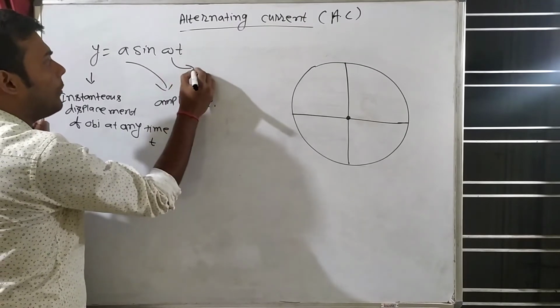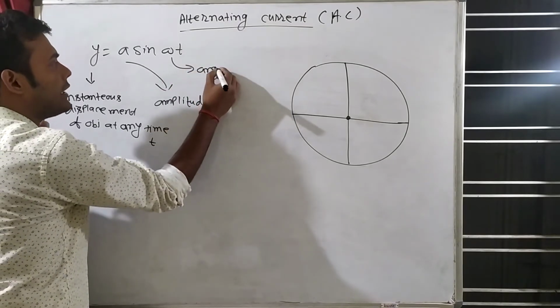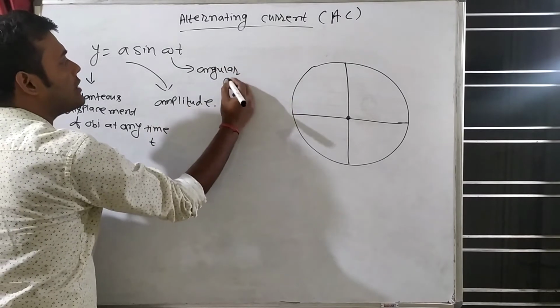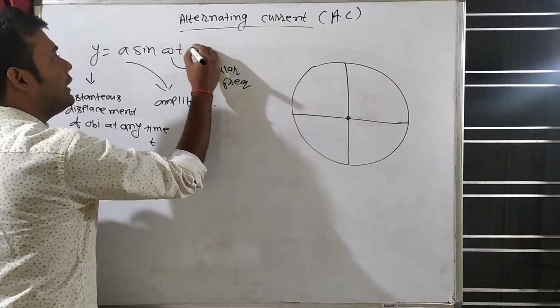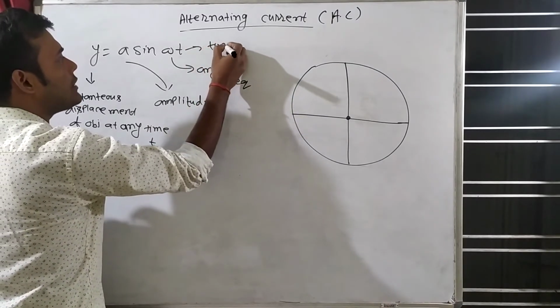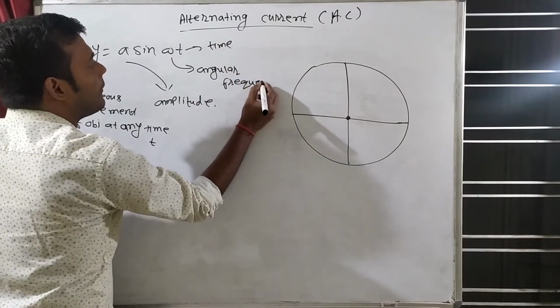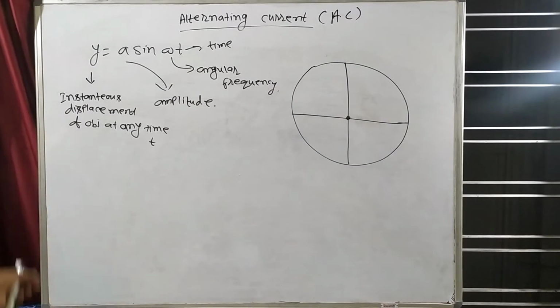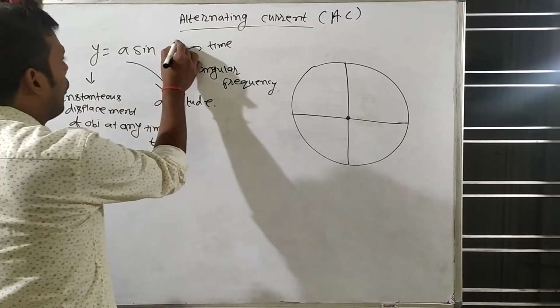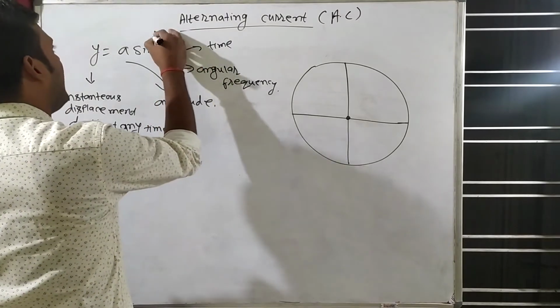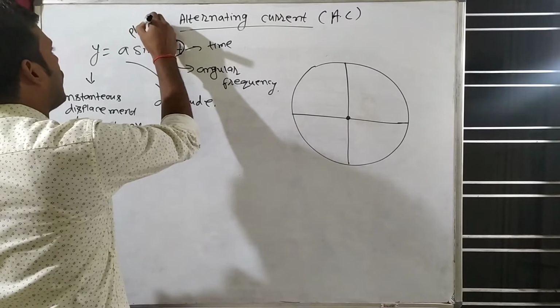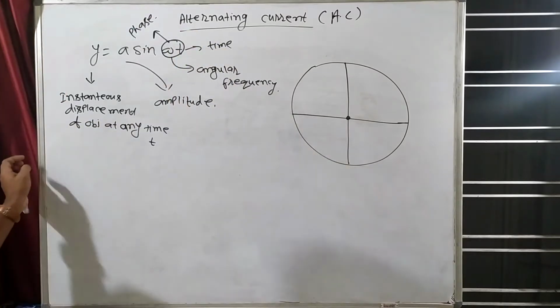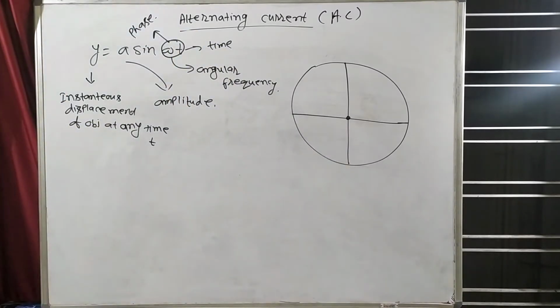What is omega? Omega is known as angular frequency. And t is known as time. Clear? So y is the instantaneous displacement of any object at any time t. Now see, what is this omega t? This complete term, omega t, is known as phase.